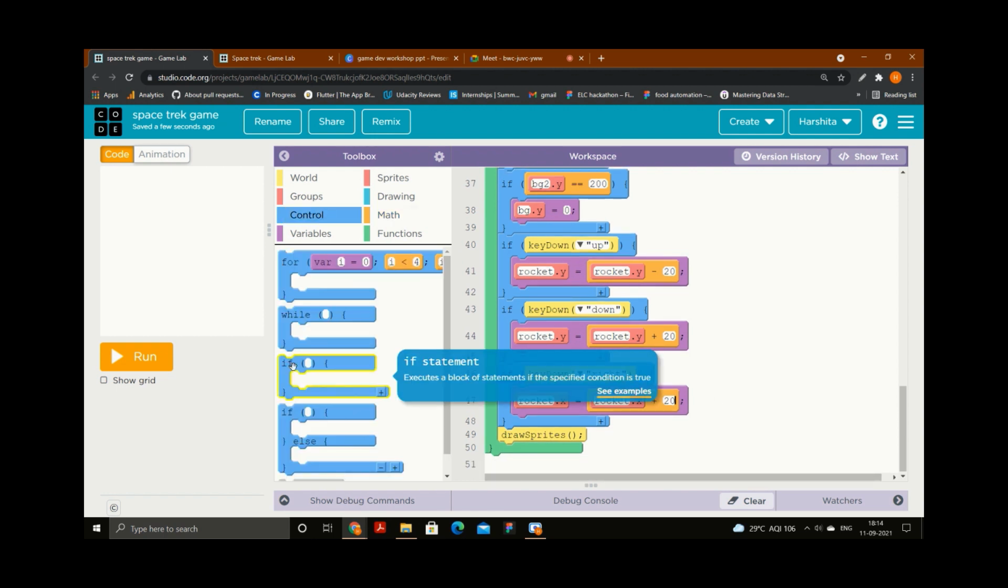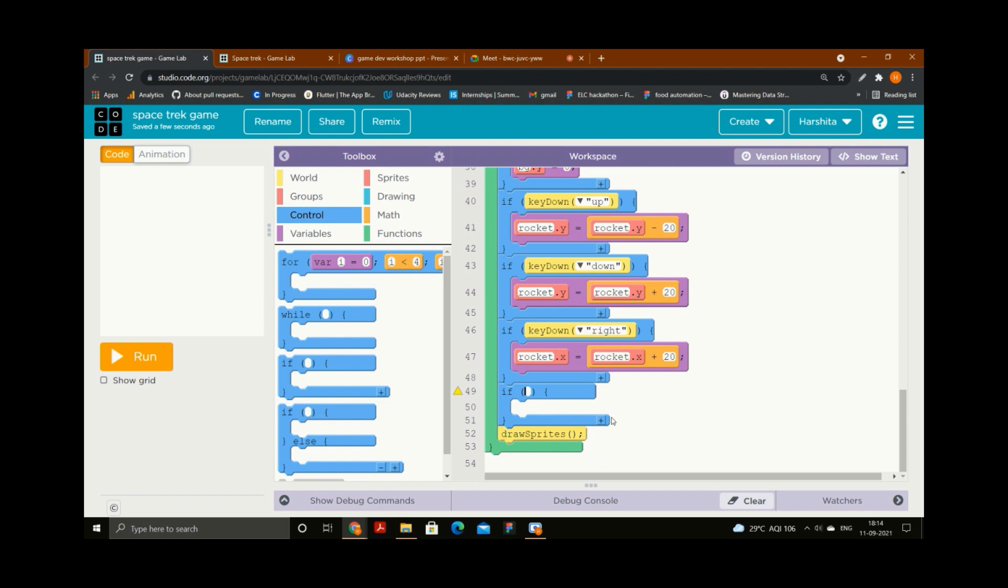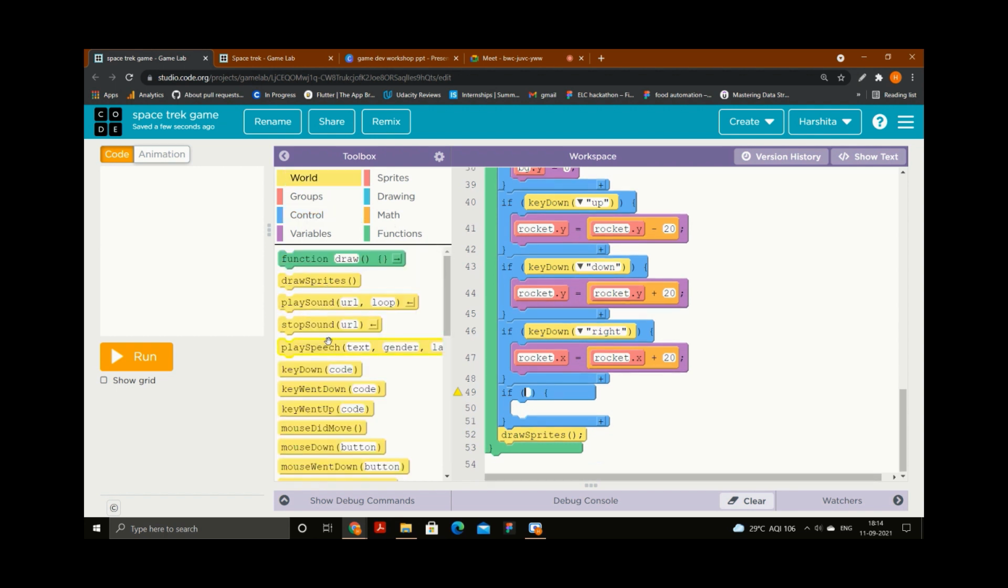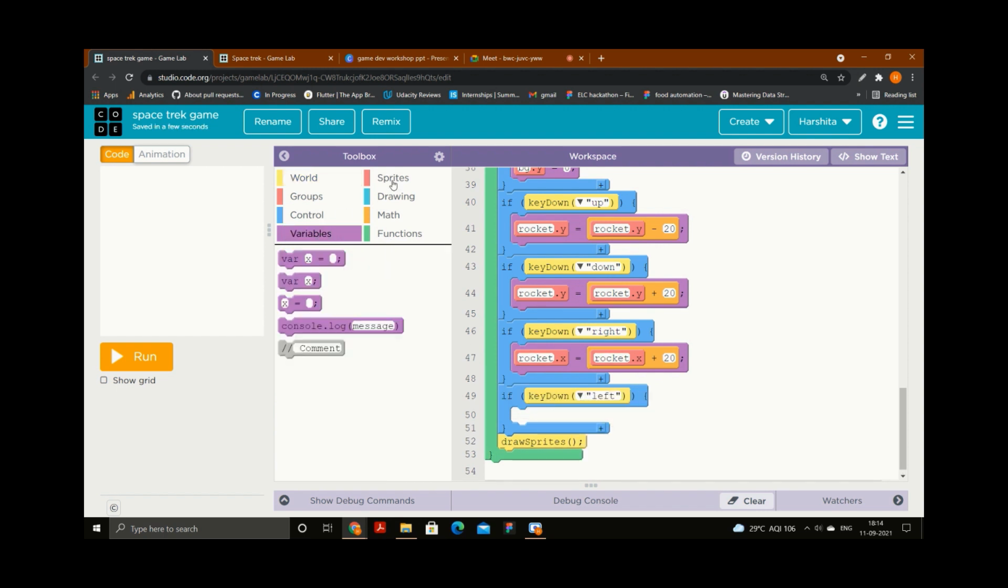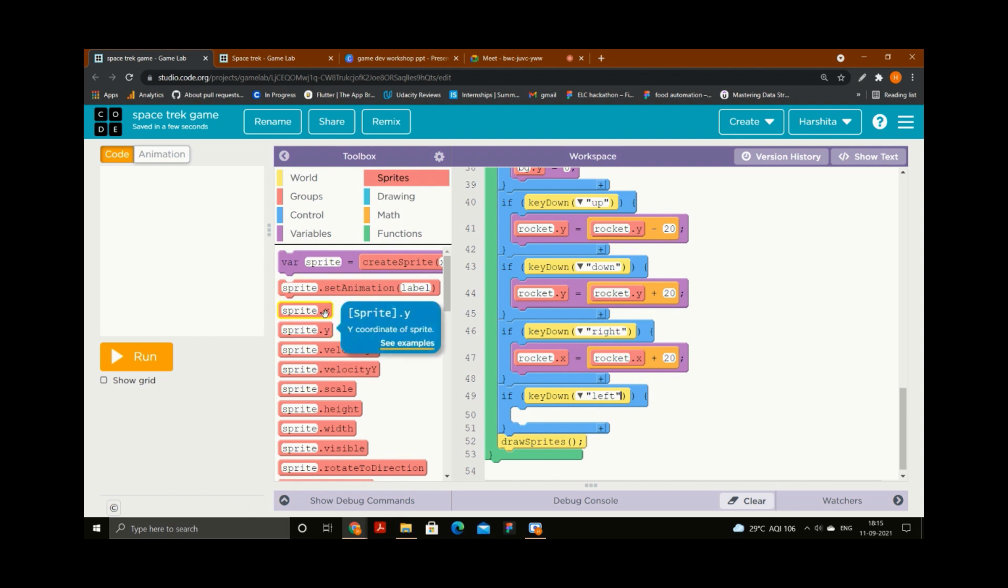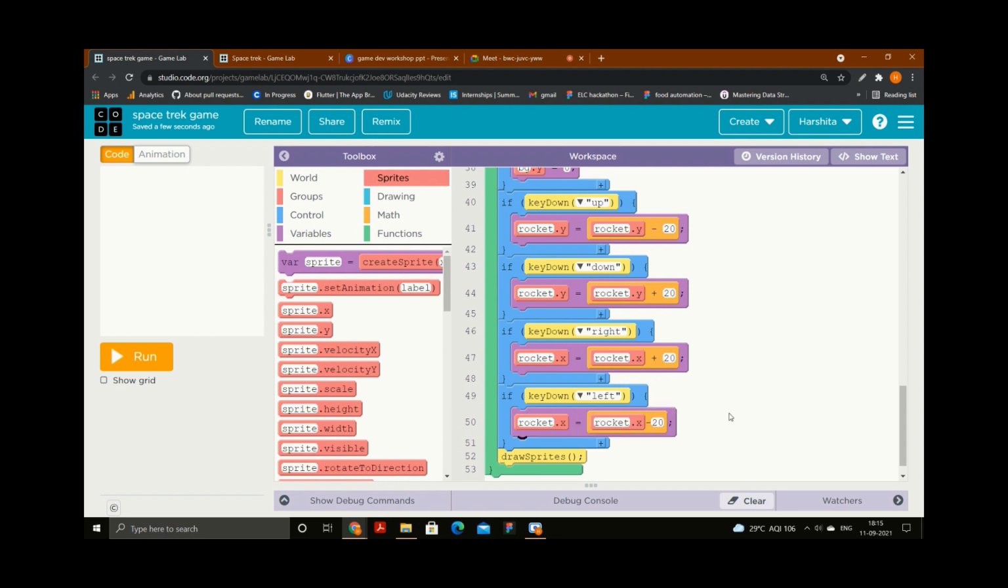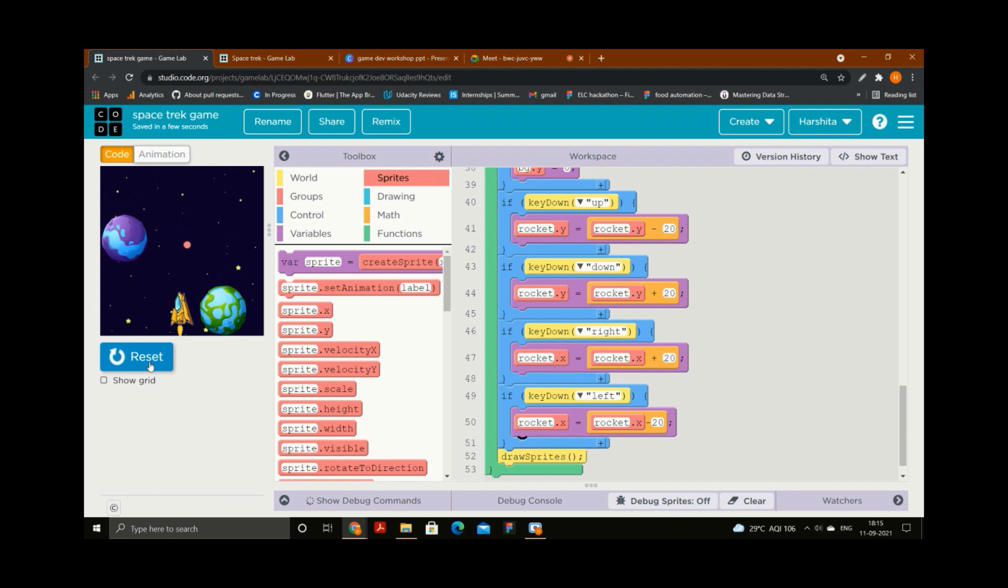Similarly, I will do the same with the left as well. So it will be x, but now it will be negative, rocket.x minus 20. I will run. See, I am able to move now. I am able to move top, right, bottom, everywhere.